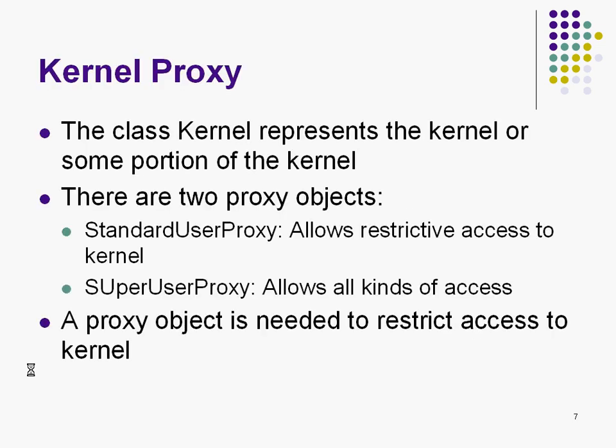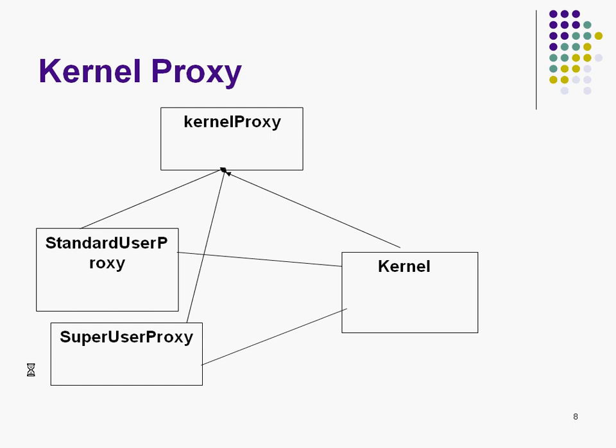So example 1, kernel proxies. Suppose this rectangle represents the kernel of the Unix operating system. What does the kernel do? The kernel implements the functionalities of Unix. Kernel is called the core of the Unix operating system. If I write a C program which calls system calls like read, write, even library functions like scanf, printf, they are eventually going to invoke some methods of the kernel.